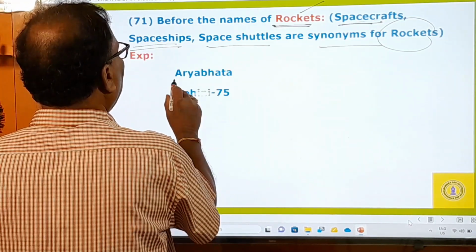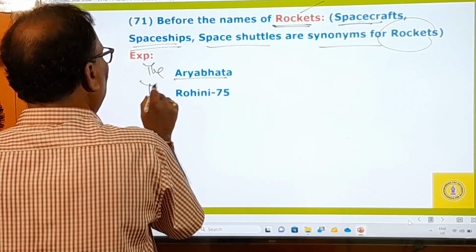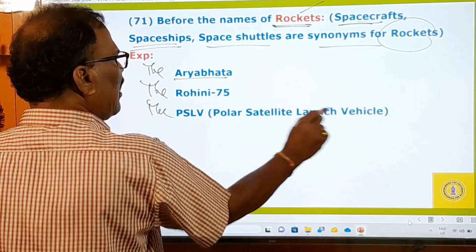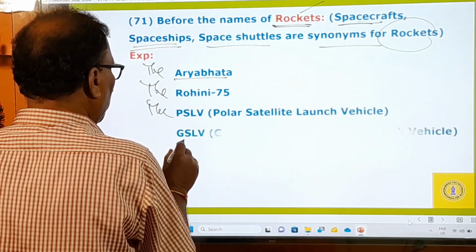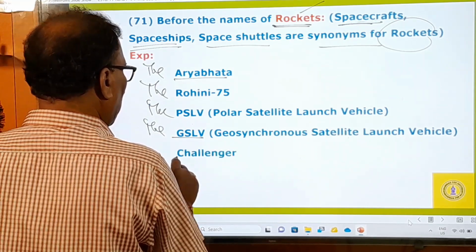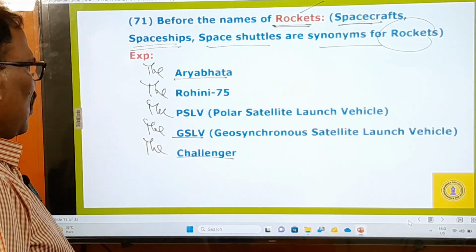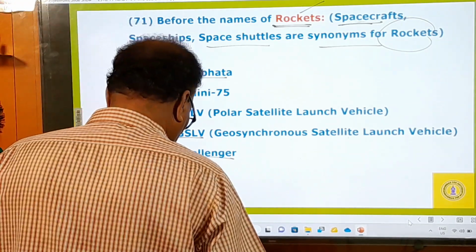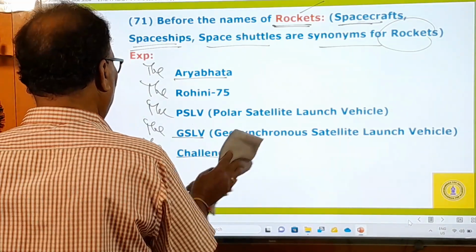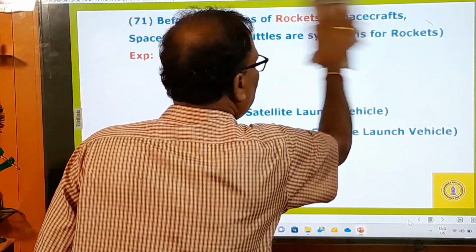For example, the Aryabhatta. It is a rocket. The Rohini 75. The PSLV, Polar Satellite Launch Vehicle. Then comes the GSLV. And then comes the Challenger, the US rocket. So before all the names of rockets or spaceships or spacecrafts, we must use the definite article. Okay, right. Now, let us go to the examples.